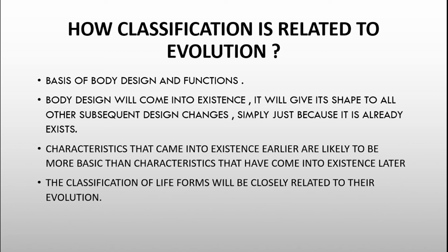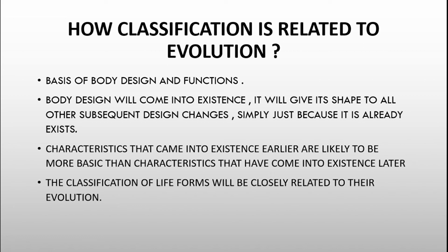Now, as evolution started, all living things are identified and characterized on the basis of their body design and classification. Once a certain body design comes into existence, it will shape the effects of all other subsequent design changes, simply because it already exists.